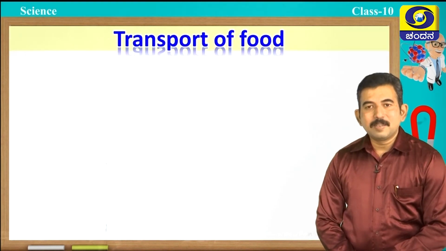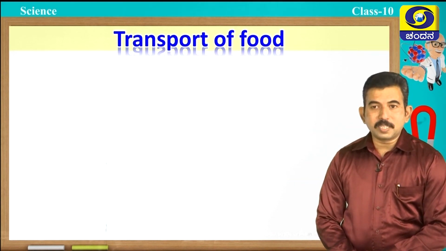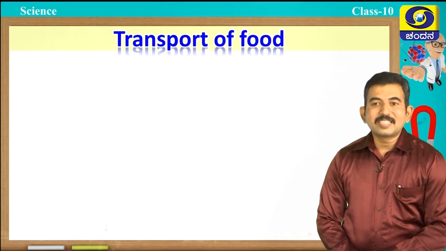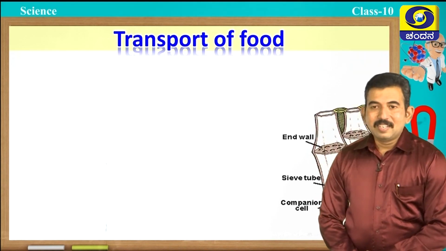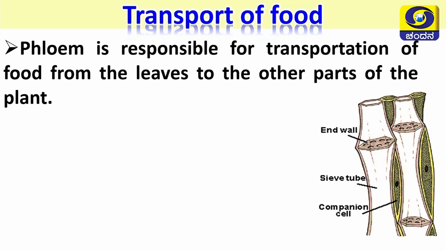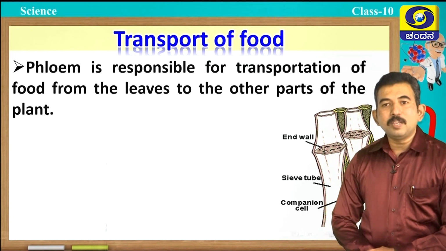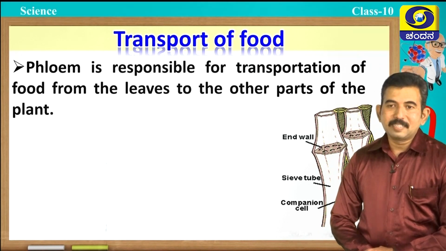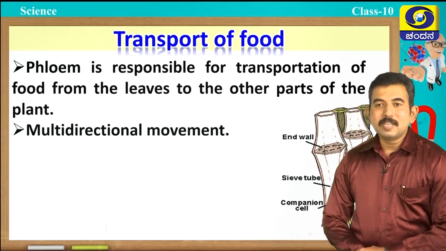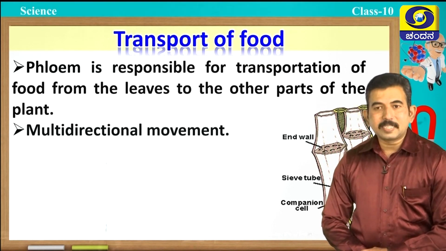Now, let us discuss transport of food. In plants, a specialized tissue is present for transportation of food, and that is called phloem. You can see the picture of phloem tissue here. Students, phloem is responsible for transportation of food from the leaves to the other parts of the plant, and the transportation in phloem is multidirectional. Remember, it takes place in a multidirectional way.